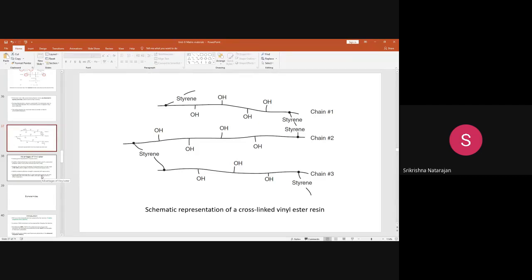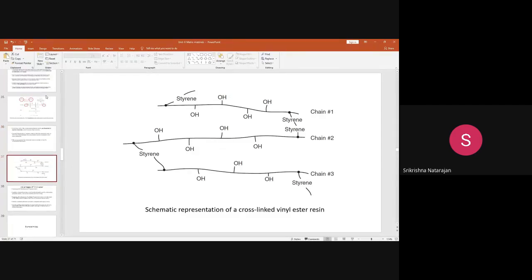Another difference is that polyester resin will not have these OH groups, whereas here you have abundant OH groups present in the vinyl ester structure, so this styrene can connect each individual polymer chain in the vinyl esters along with the fibers. It can form a composite.